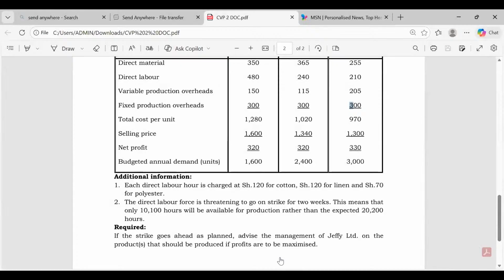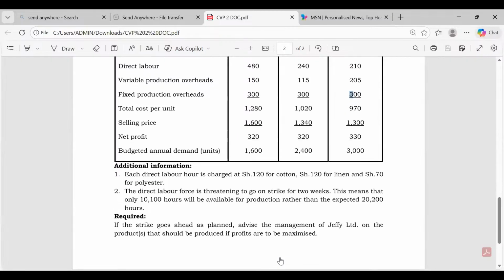Remember we said fixed cost is always based on budgeted output, budgeted demand. How do we get total fixed cost? It's from these fixed production overheads. 300 times 1,600 plus 300 times 2,400 plus 300 times 3,000. That's how we got the total fixed overheads.